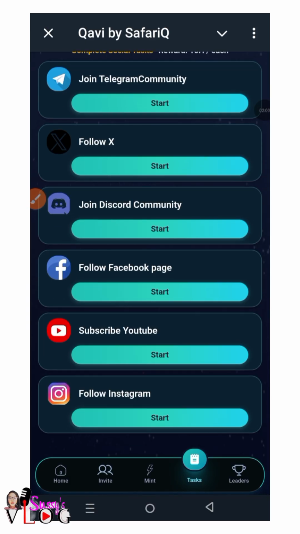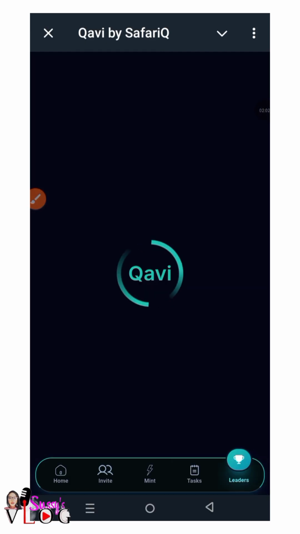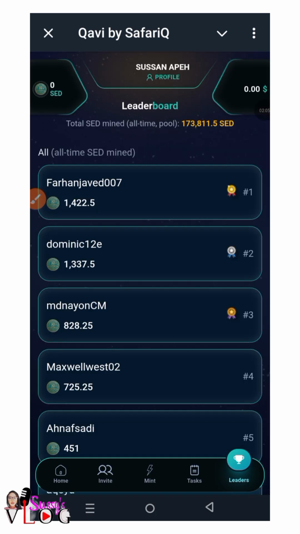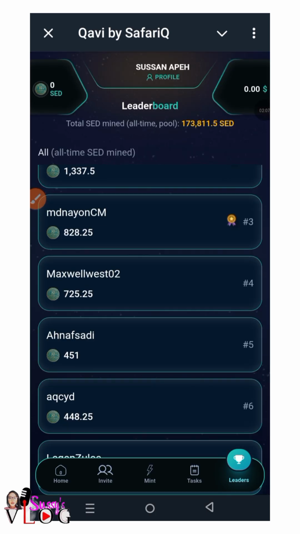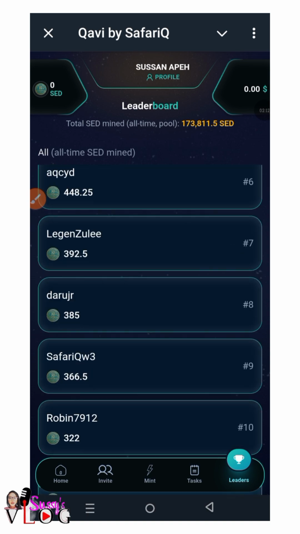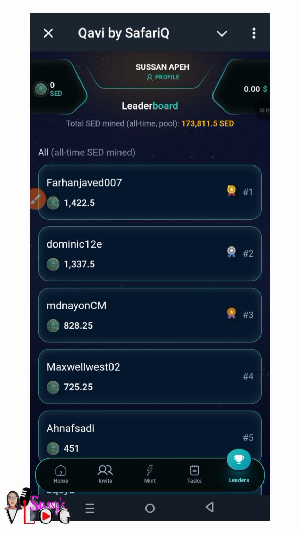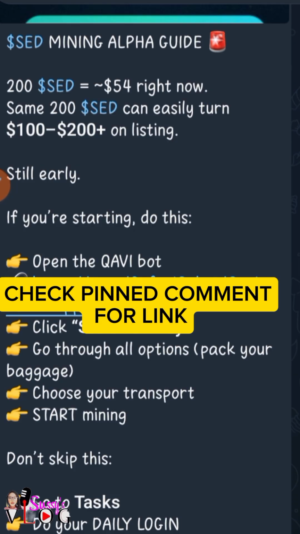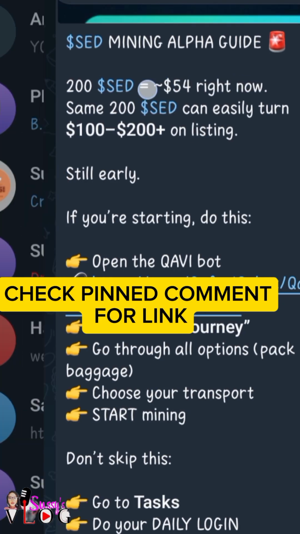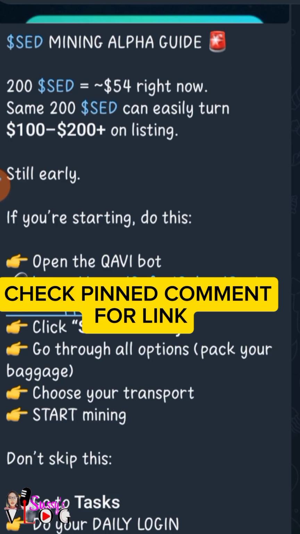You do all this, then you come to the leaderboard. There are a lot of people already on this mining app, and it is really worth it. Look at the people already there. You need to stay positioned. And there's something else I want to show you. Every 200 SED tokens that you have is equivalent to $54. Like I said, it is still very early.